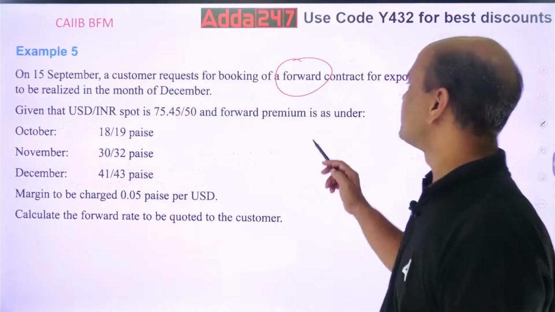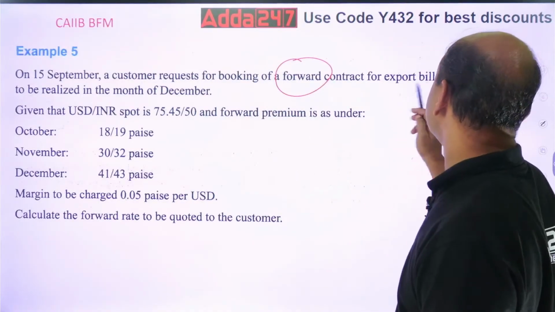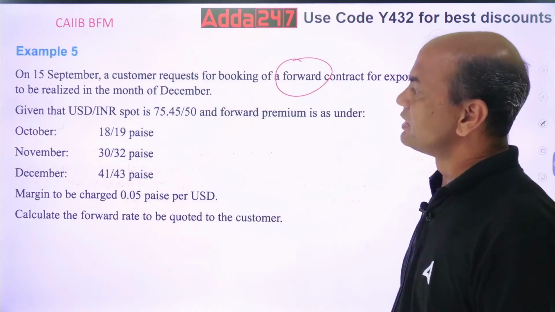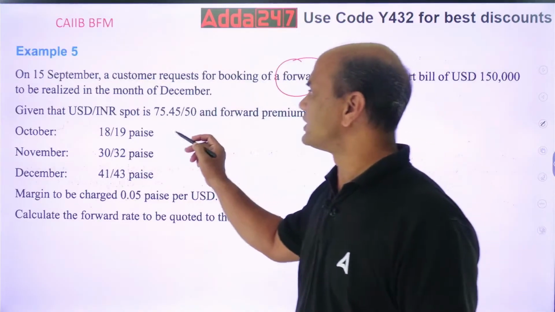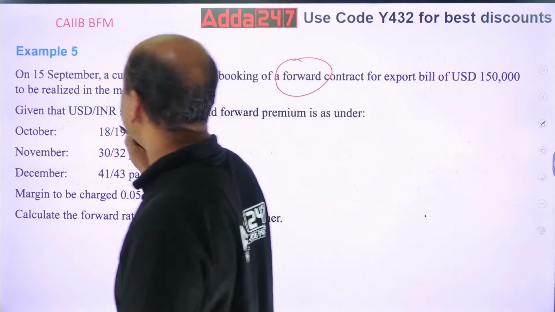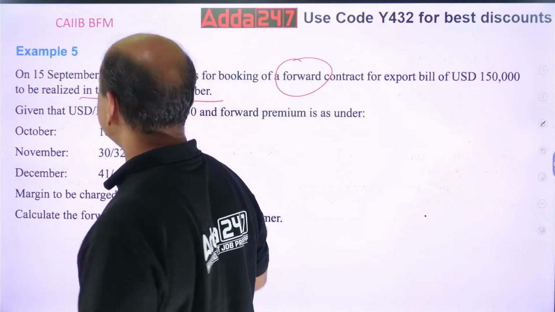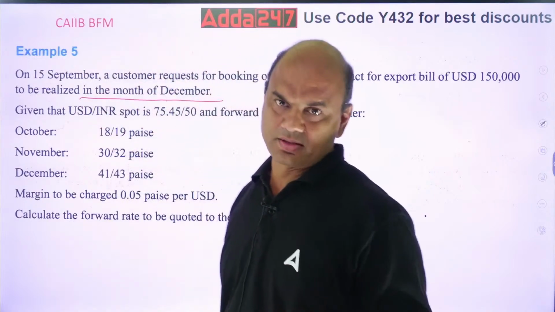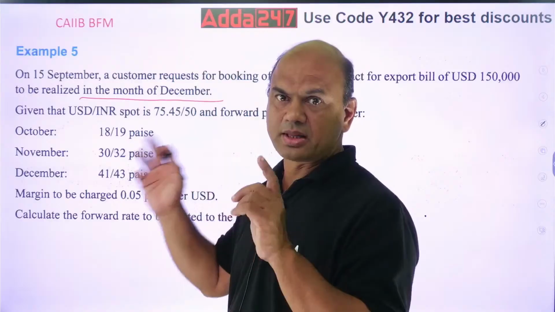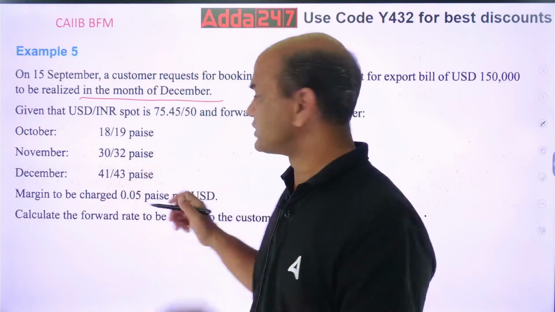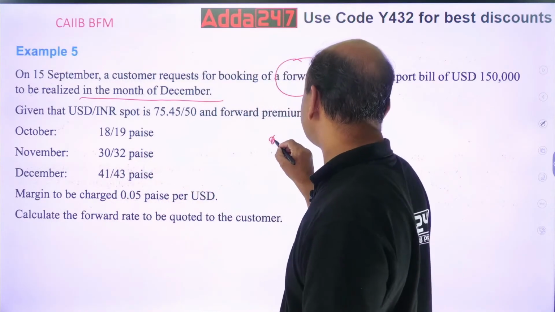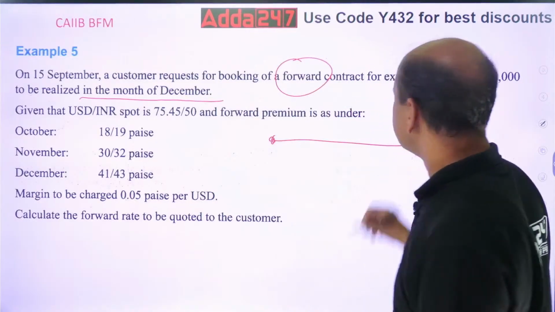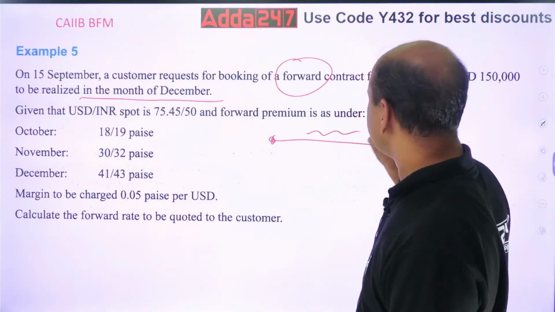So request for booking a forward contract for export of USD 1,50,000 to be realized in the month of December. Now, focus on this phrase, in the month. In the month means it is between the month, 1st December to last December. It is between these two. And it is somewhere in between over here.